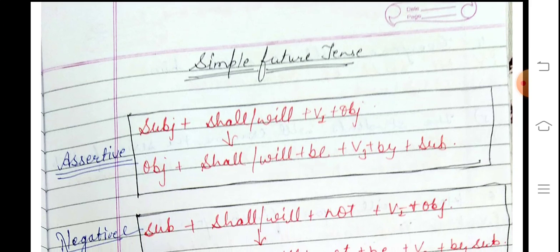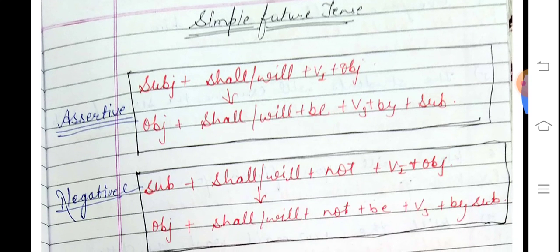Today, we will discuss simple future tense. First, we'll see the assertive sentences: subject plus will/shall plus verb first form plus object. She will do her work. She will go to the market, like this. But in the passive voice, as usual, the object comes first and shall/will is there. Then there will be "be" and the verb's third form in the passive voice, then the conjunction "by" plus subject. It is the formation of the passive voice.